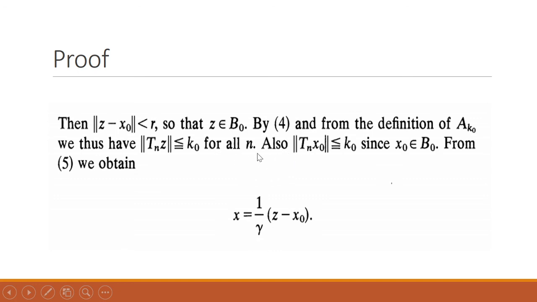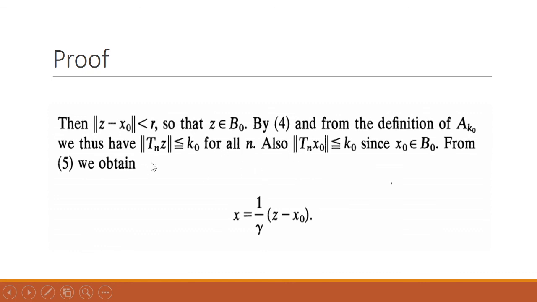Also, we can write that the norm of T_n of x_0 will be less than or equal to k_0, because this x_0 also belongs to B_0, since x_0 is the center of this B_0. So when this belongs to B_0, this means that this also belongs to this, and according to the definition we can write this as well.